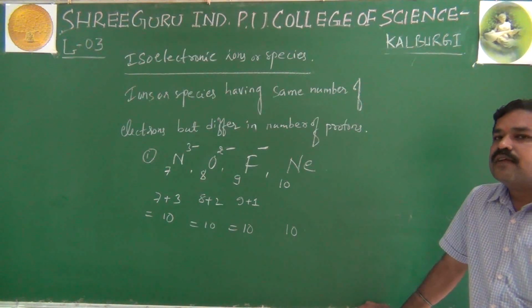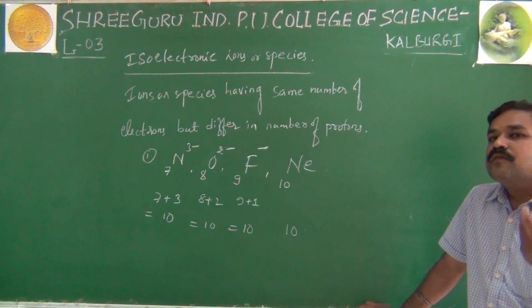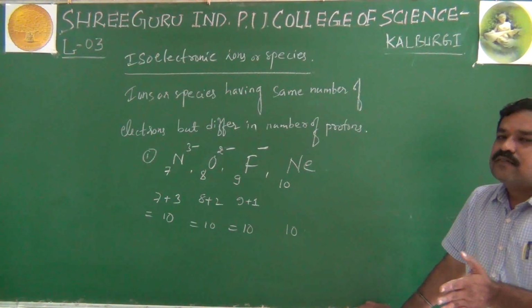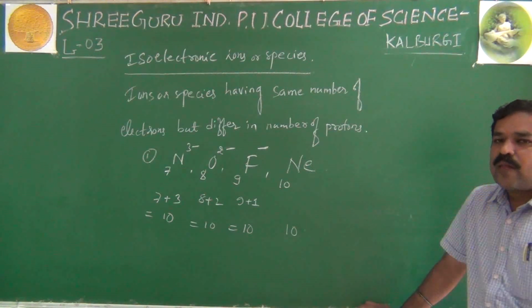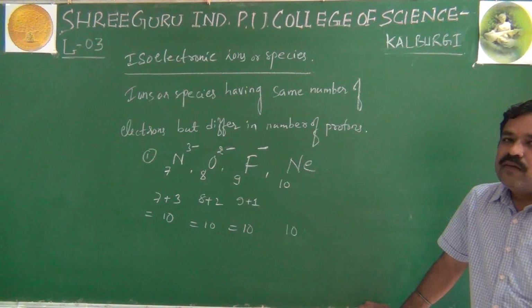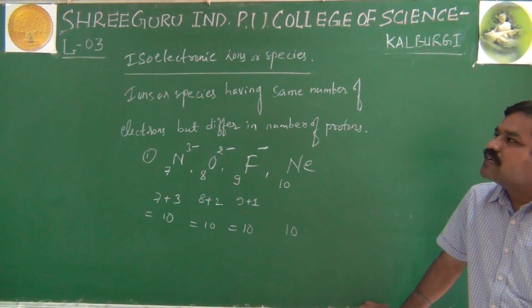Whenever you see a negative charge, they gain electrons, that's why I have to add. If there is a positive charge, they will lose electrons, that you have to deduct. That I told you already, in the beginning class, that is in the bridge course. Okay, right. So these 4 are purely theory, and Karnataka CET may ask you.